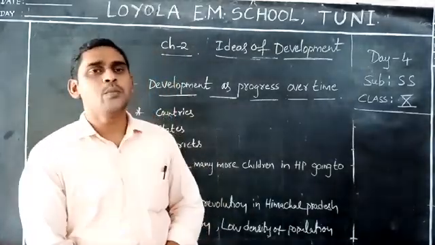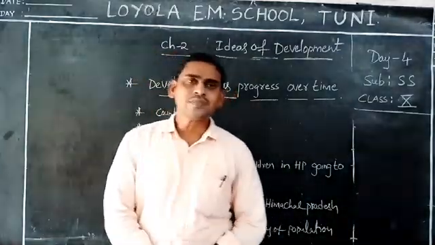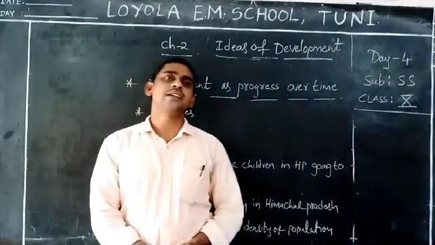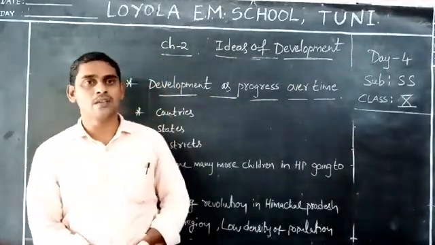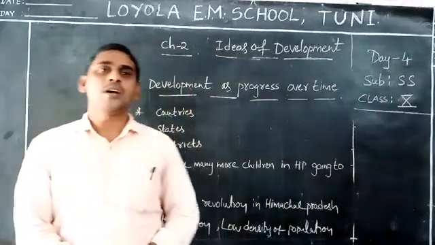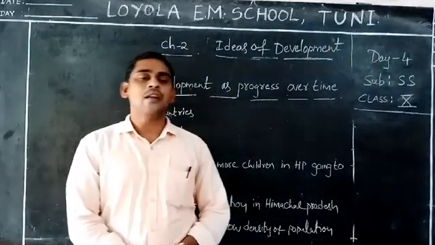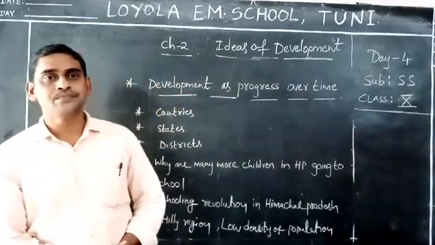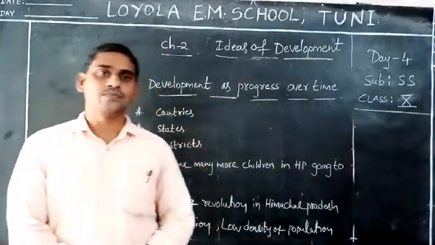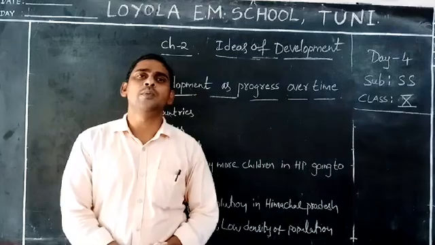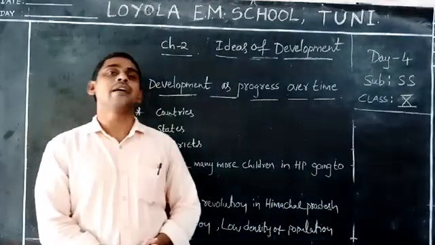What are the three important indicators? Health status, education levels, and income of the people. Using these three indicators, the countries were compared, and finally the rank was given in the Human Development Index for all countries.